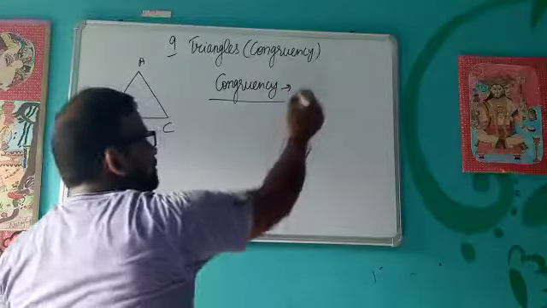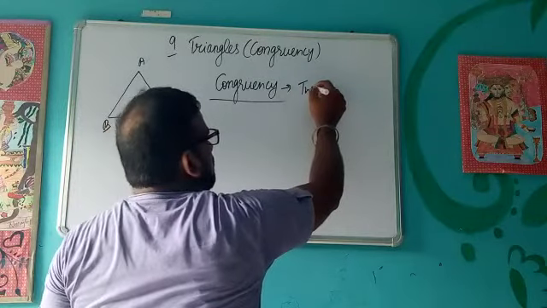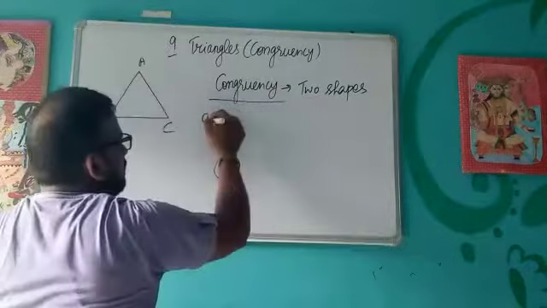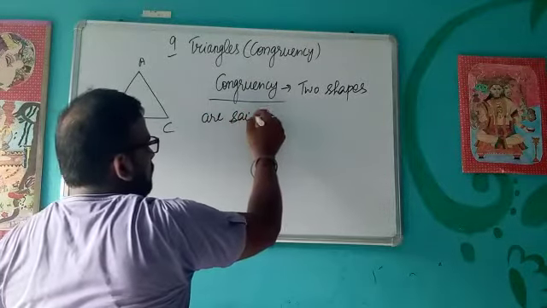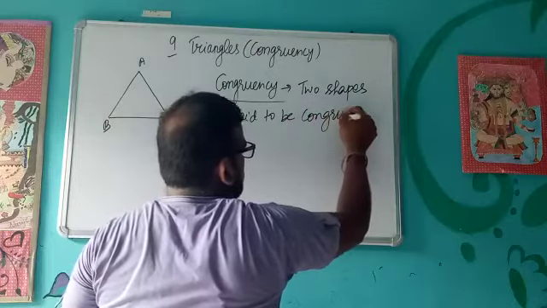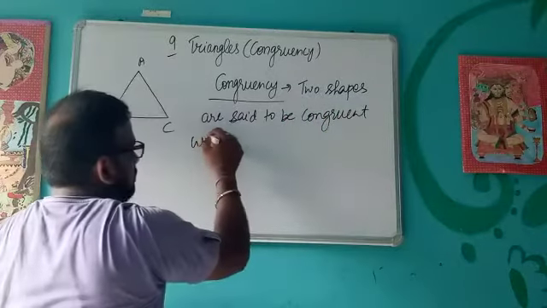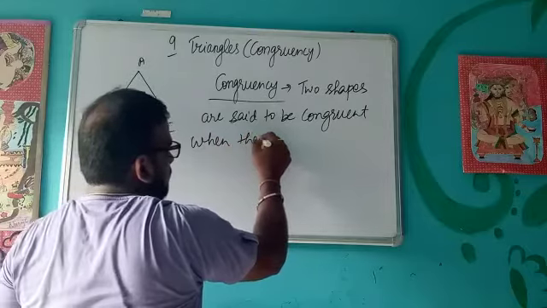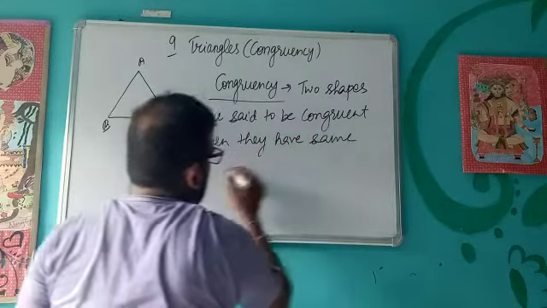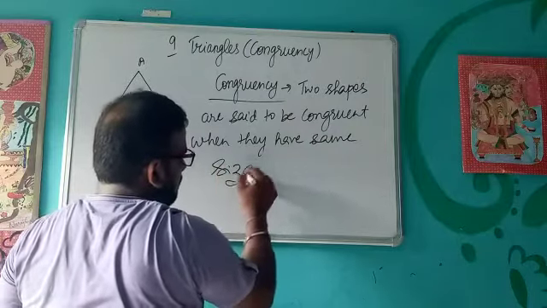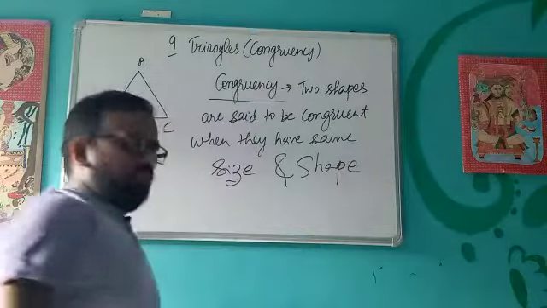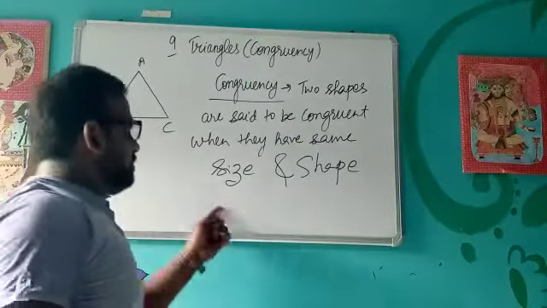So two shapes are said to be congruent when they have the same size and shape.